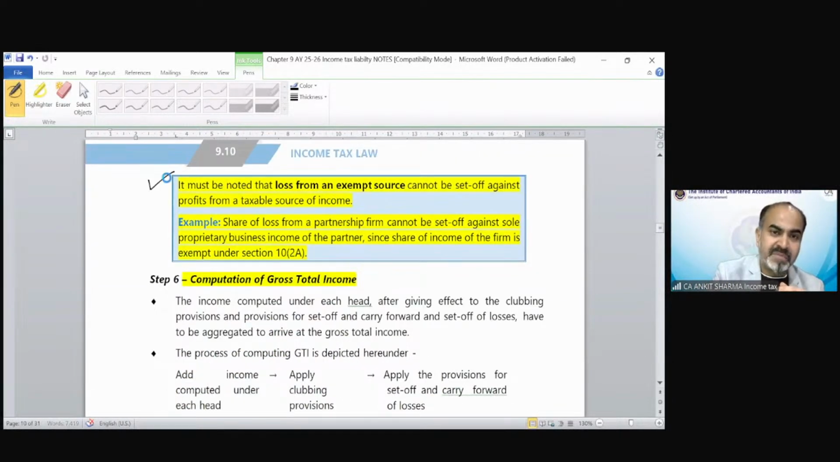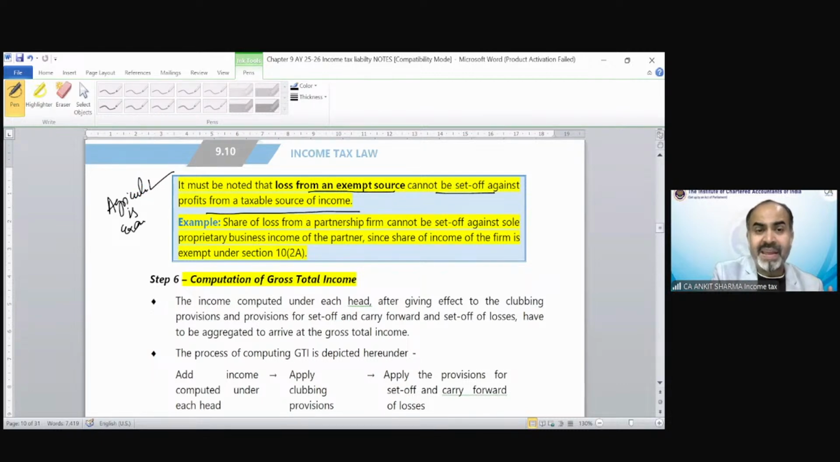Carry forward and set off of losses. Again, this point must have been discussed with you under the set off provisions. It must be noted that losses from an exempted source cannot be set off against profit from a taxable source of income. Suppose agricultural income is exempt. If any income is of exempted nature, that could not be an income, so that income cannot be used for setting off any loss also. Agricultural or any income which is exempted has the character of nil. It is not going to be used for the purpose of taxability, and you cannot use that income for set off also.